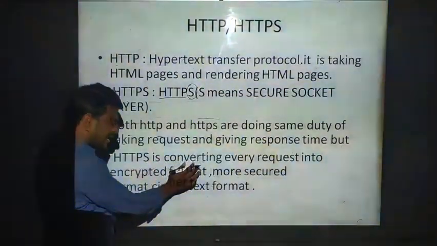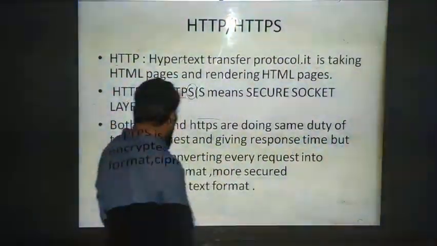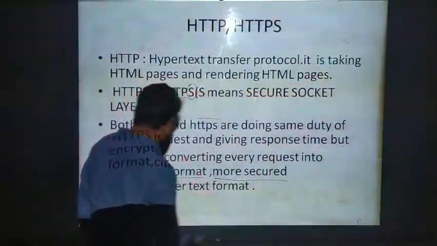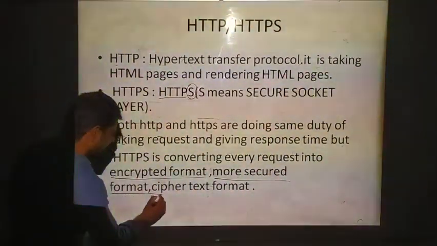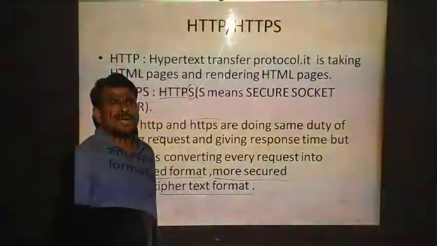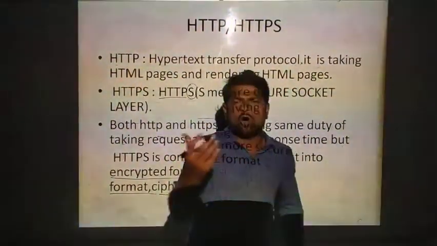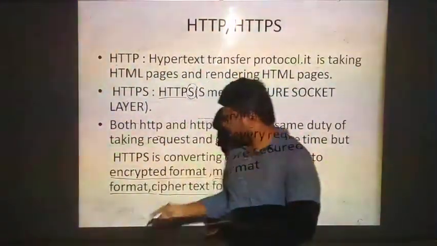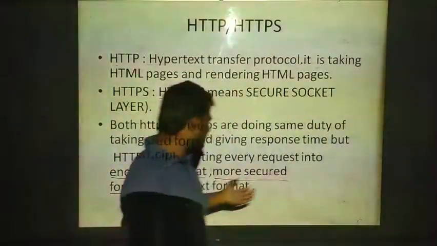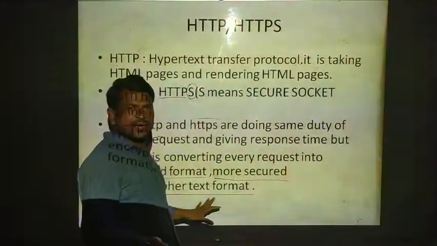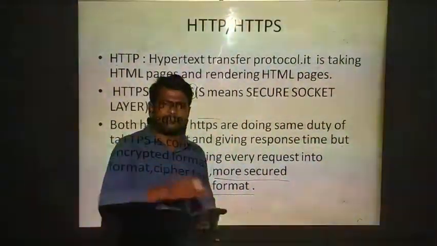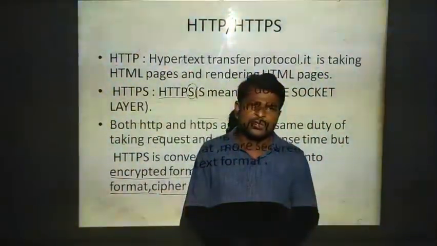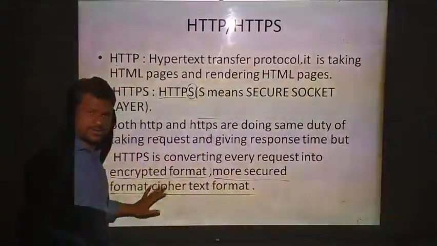HTTPS is converting every request into an encrypted, more secure ciphertext format. Encrypted format means what? How we give our passwords, right? That is encrypted form. Ciphertext format means without understanding, a combination of numbers, alphabets and special symbols. So that is the format.